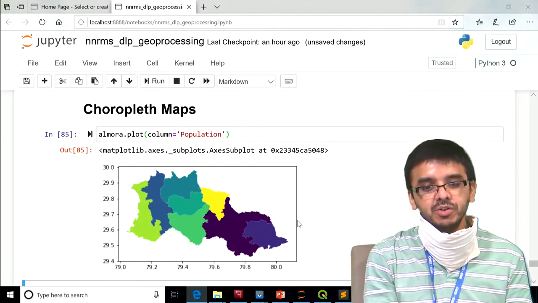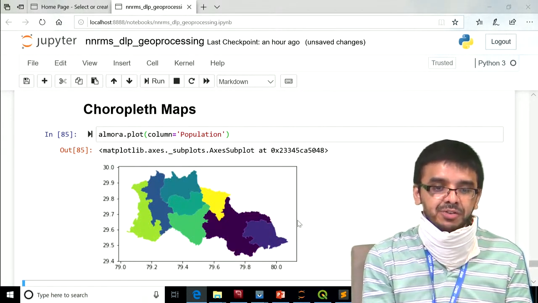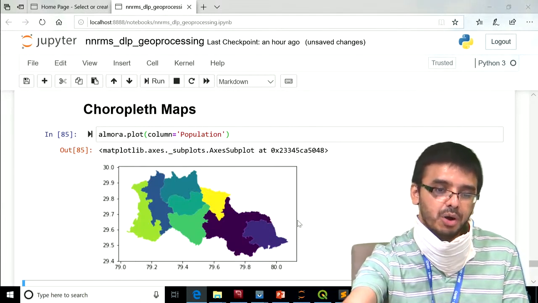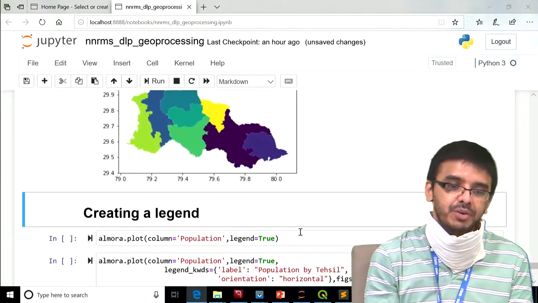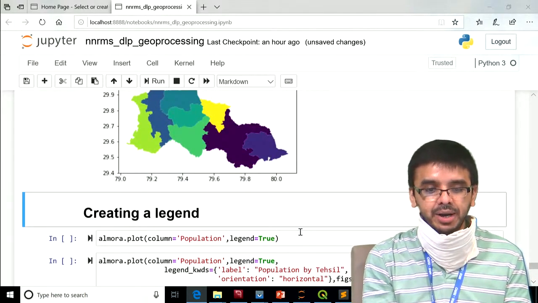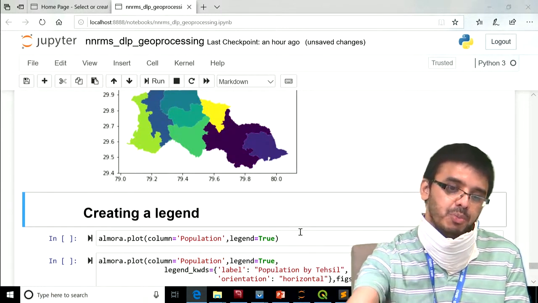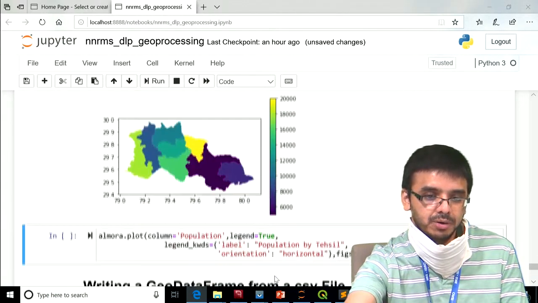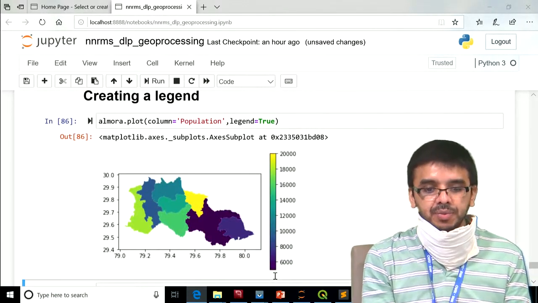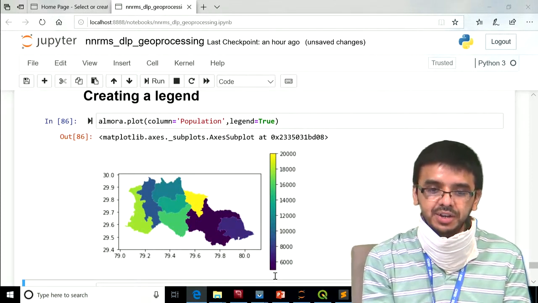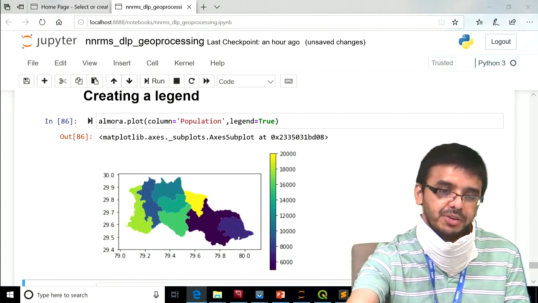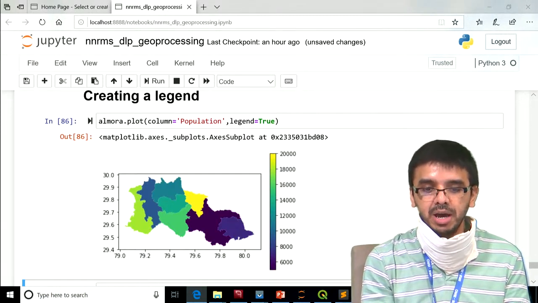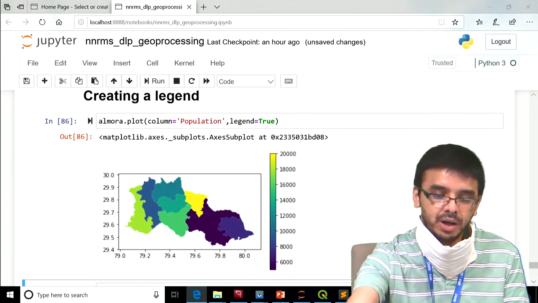As you can see, there is no legend attached to this image, so we don't know which color represents what population. Now if we want to attach a legend, we need to pass another argument, legend equal to true. If you pass legend equal to true, it will attach a legend to the plot. Here you can see it has attached a legend, showing what color represents what population range. This way we can very easily make choropleth maps of the vector data using GeoPandas.